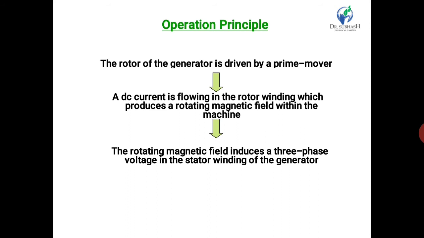In the operation principle, we divide it into three steps. The first step is the rotor of the generator is driven by the prime mover. The second step is the DC current flowing through the rotor winding, which produces the rotating magnetic field within the machine. And the last step, or third step, is the rotating magnetic field induces the three-phase voltage in the star winding of the generator.